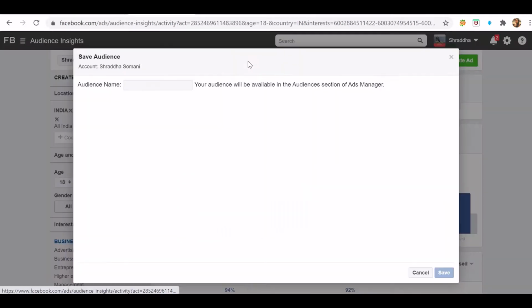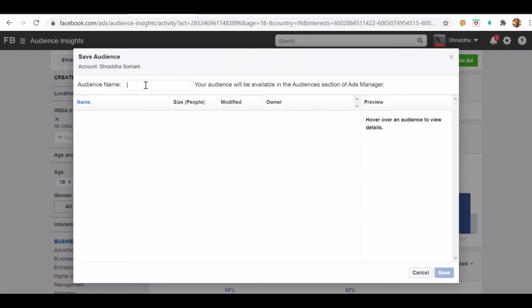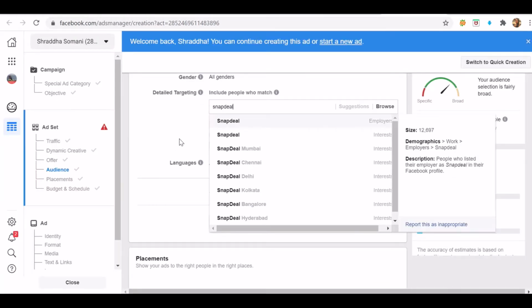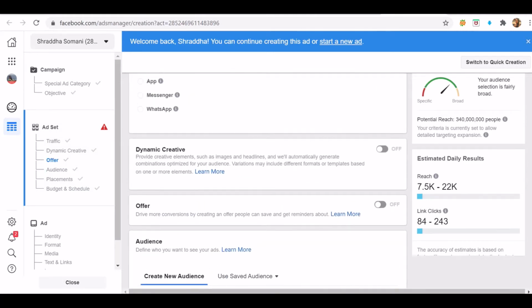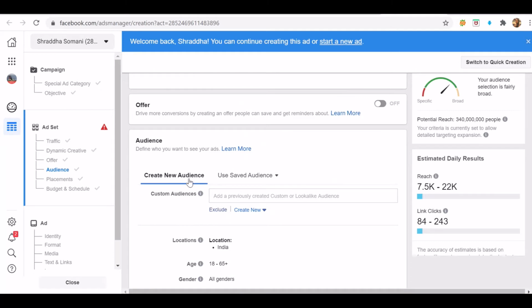I can just save my audience over here. So I will say, for example, demo for Facebook audience insights. I will just save this audience and I'm good to go. I'll just go to my ads manager. Under Ads Manager, under the audience option, whenever I'm creating ads, I'll get an option of use saved audience, and then I'll target the audience which I have saved with the Facebook Audience Insights tool. So isn't it a great targeting option?